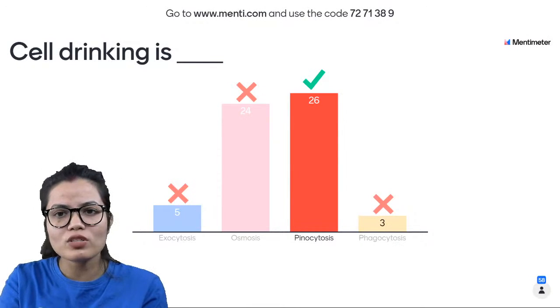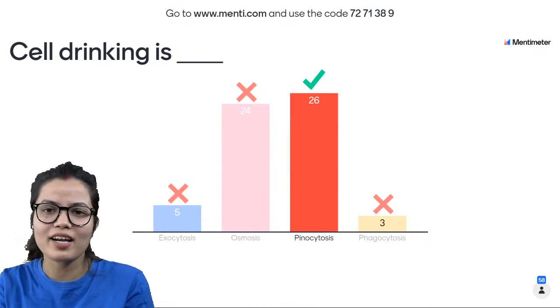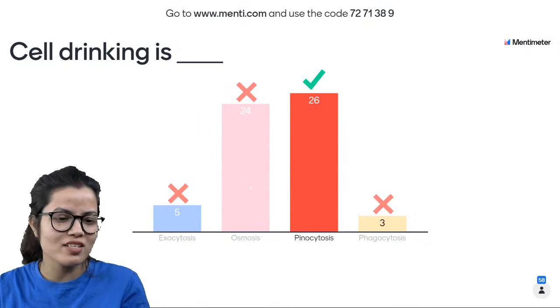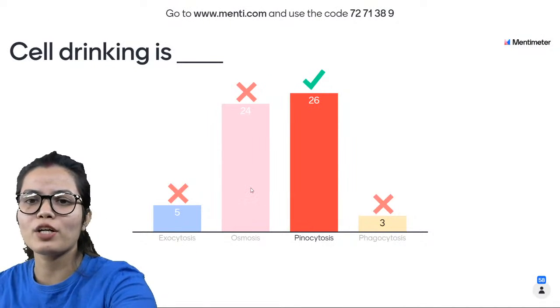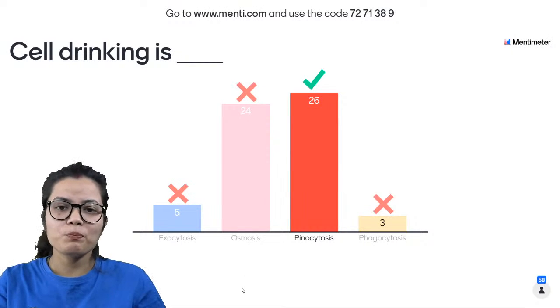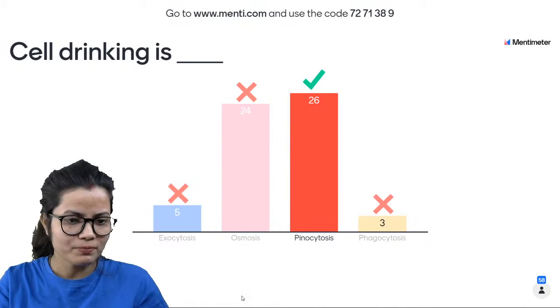While the word exocytosis means things going out. Very right. So the answer is pinocytosis. From today everyone should remember this. What do you mean by pinocytosis? Okay.